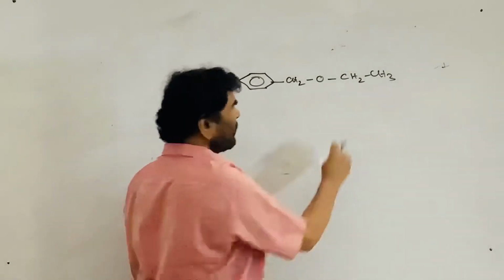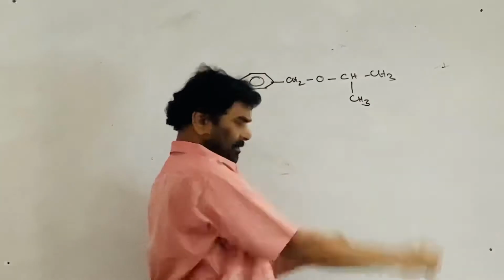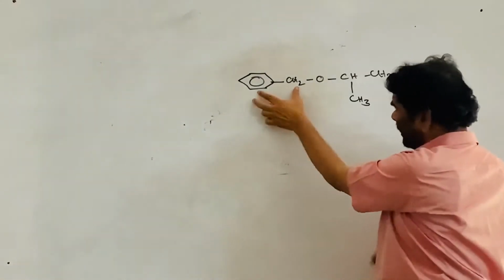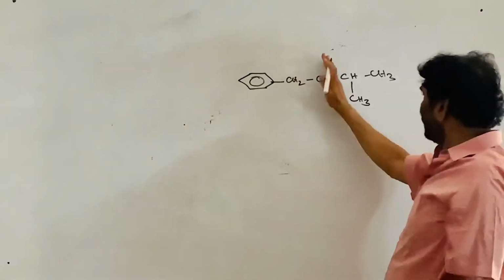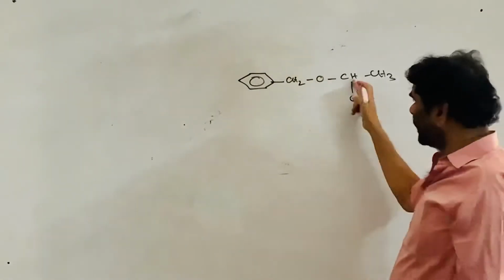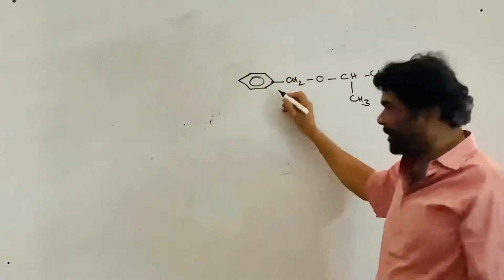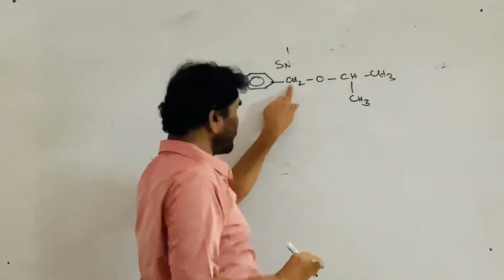It need not be ethyl; you can take anything, like isopropyl. See, this is benzyl. If this is disconnected, it is converted to a benzyl carbocation. If this is disconnected, it is a secondary butyl, 2 degree. This is primary, no doubt. But the benzylic carbon, due to resonance, is SN1 here. SN1 is possible since its carbocation is stable.